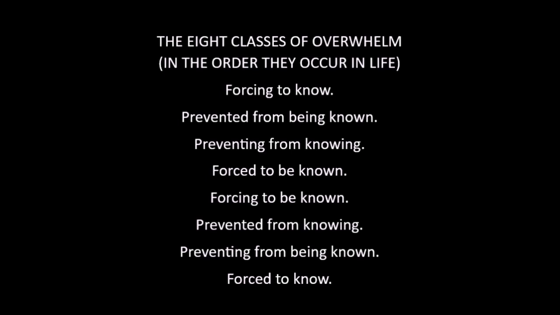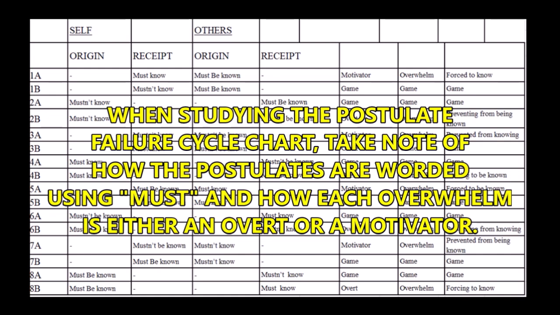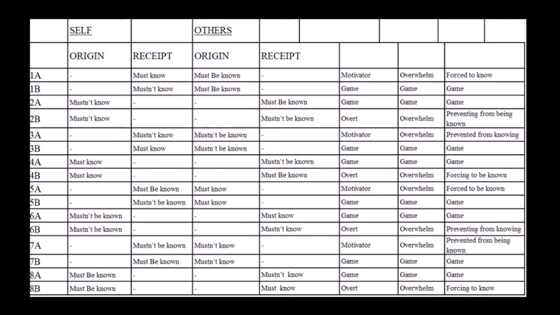Since not all games are compulsive, it's important to note 2 differences between compulsive games and voluntary games. First, in a voluntary game we use the terms win or lose instead of overt and motivator. Also, in a compulsive game, we add the word must to the postulate being made. So instead of to know, to be known, to not know and to not be known, we have must know, must be known, must not know, and must not be known.